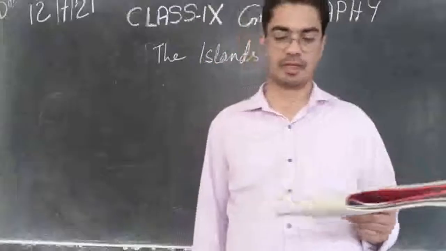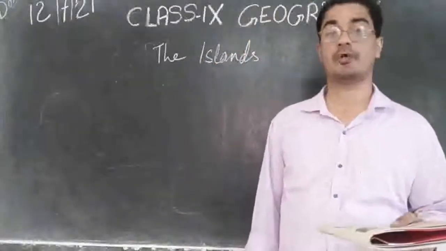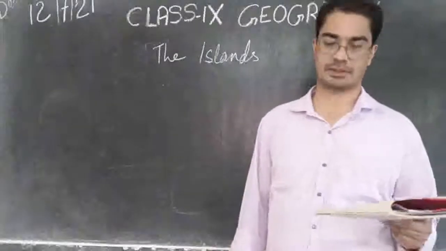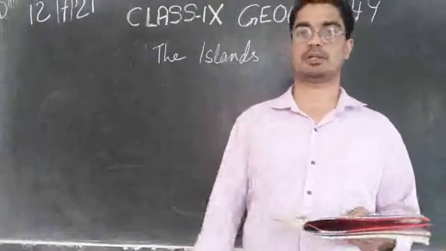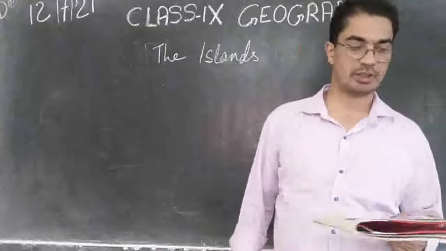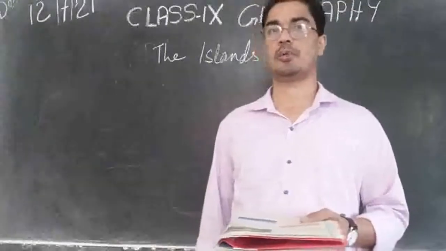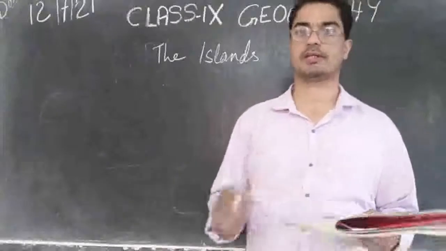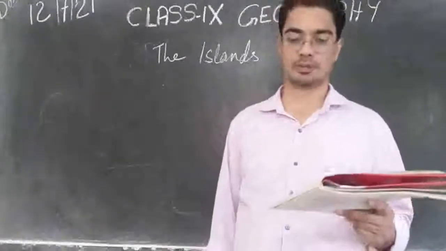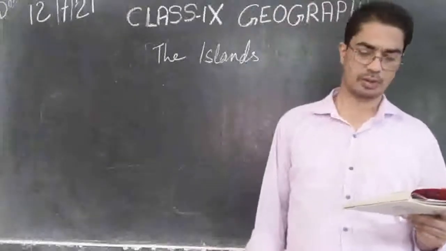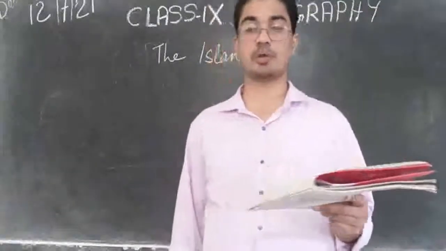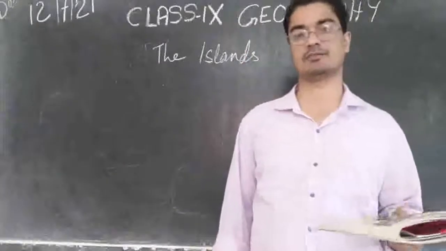Lakshadweep Islands are very close to the Kerala Malabar coast, the southern part. The other day we studied about the Malabar coast. This group of islands is composed of small coral islands.